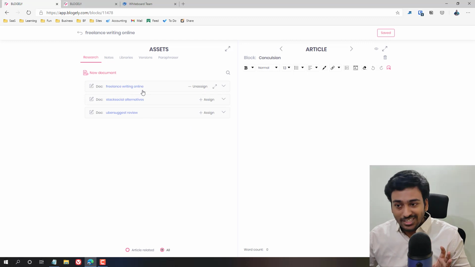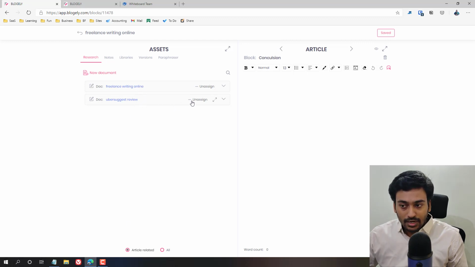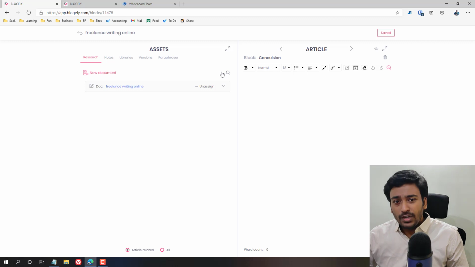Let's say, for some weird reason, an Ubersuggest review also makes sense as a research document. I might need to get some data from there. Then I put the assigned value here, and you can see it is automatically assigned to this article. Now if I go into article related, it shows both of these documents which I have created, and you can unassign them anytime you want. You can see that now it disappeared because it's no longer relevant to this article. You can create a new document from here. If you have 50 or 100 research docs, you can search them all from here.